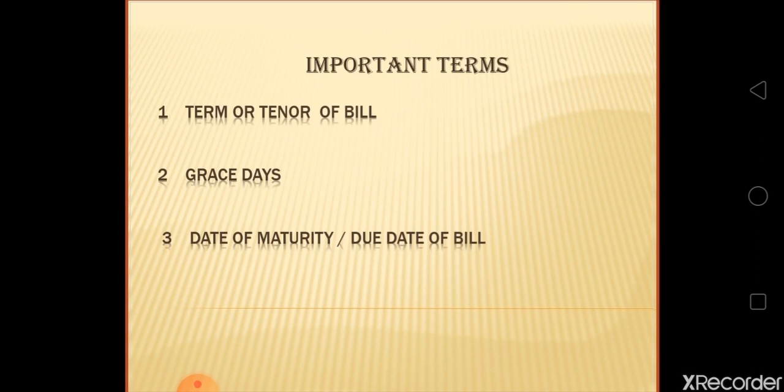Second is grace days. This is a period of 3 extra days which are allowed by law over and above the period of the bill to the drawee to make arrangement to pay the amount of the bill. Grace days are not allowed for bills payable on demand or at sight.